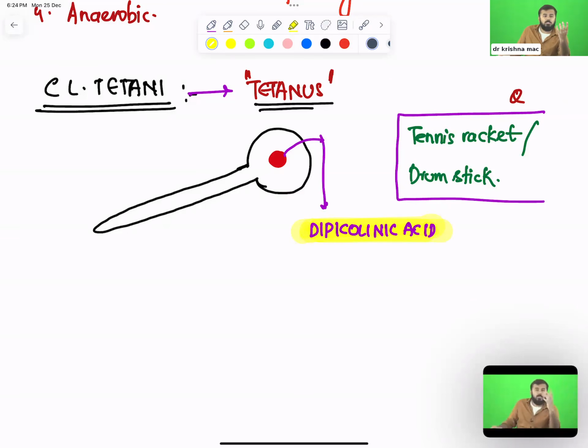You asked how Clostridial spores live for 1,000 years. In the center we have a chemical called dipicolinic acid, because of which the spores can survive for up to 1,000 years and more. Are all of you clear till here? Everyone, be fast. I'll go to the risk factors now.